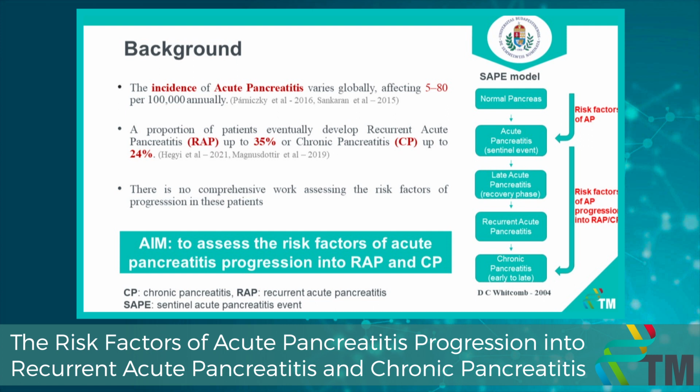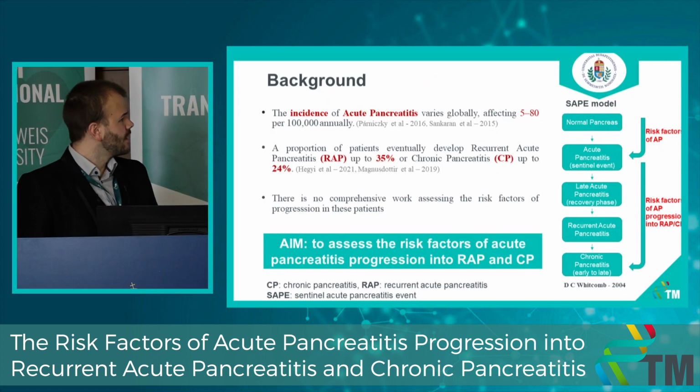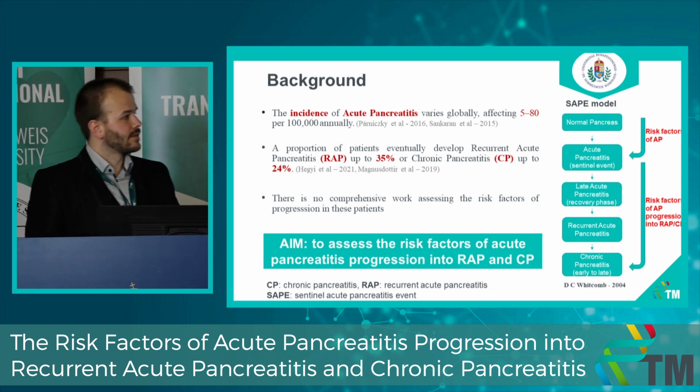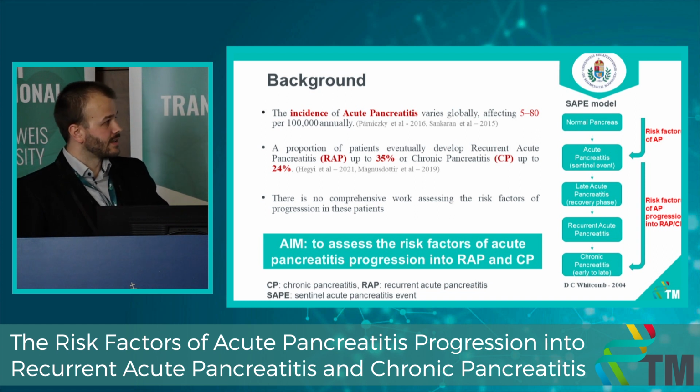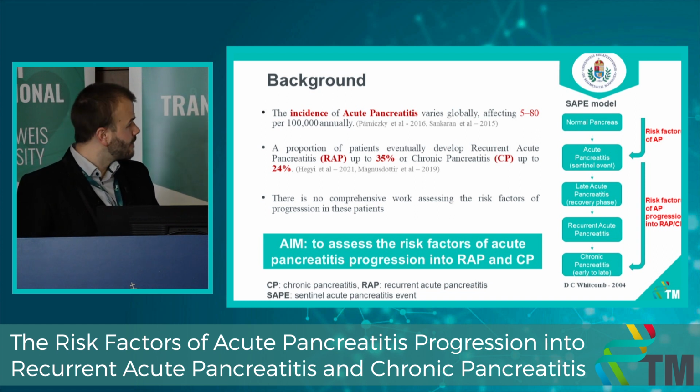Data on the risk of developing recurrent acute pancreatitis and chronic pancreatitis and factors affecting disease progression have been heterogeneous, and there is no comprehensive work on the topic. However, in order to reduce these recurrence and progression rates, it is essential to know all the factors that contribute to the progression of acute pancreatitis. Therefore, our aim is to comprehensively assess and objectify all the risk factors that can contribute to the progression of acute pancreatitis. So we would like to focus on risk factors at this stage, specifically those that contribute to acute pancreatitis progression rather than the risk factors for acute pancreatitis itself.